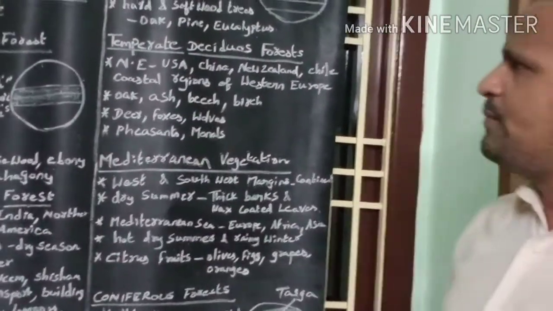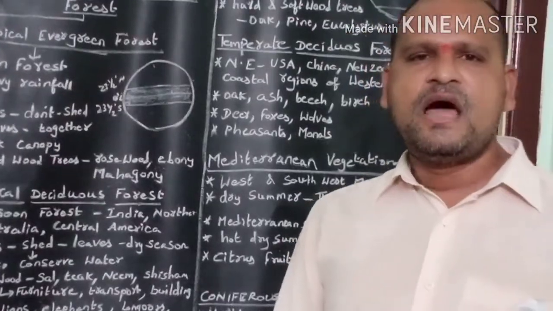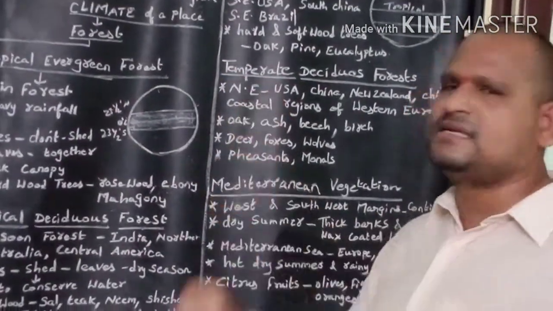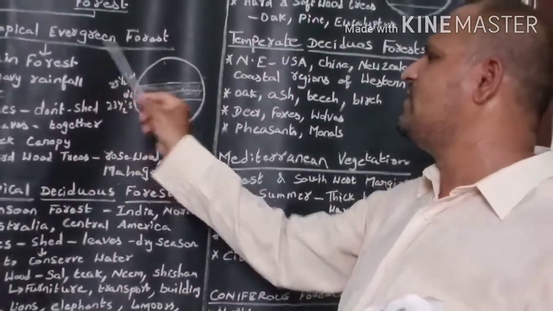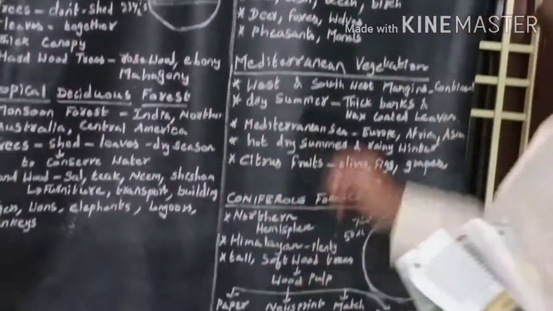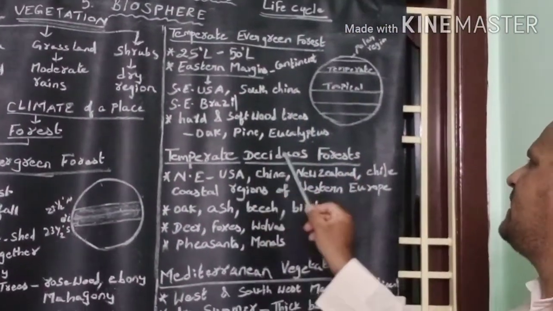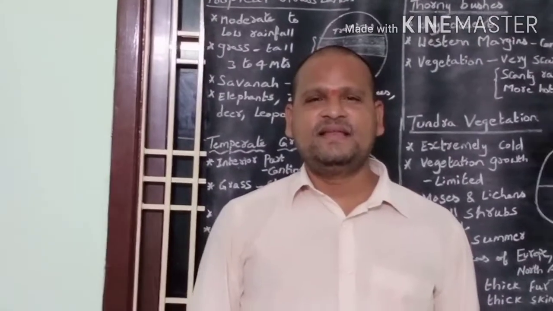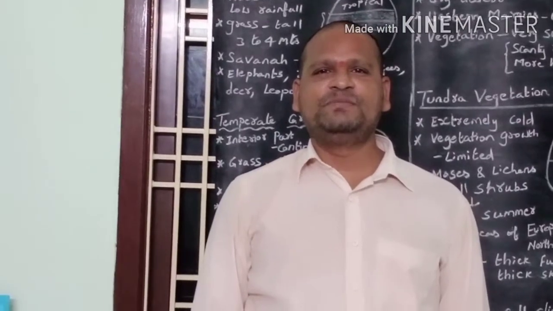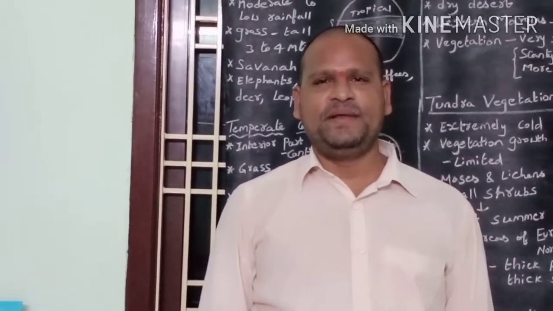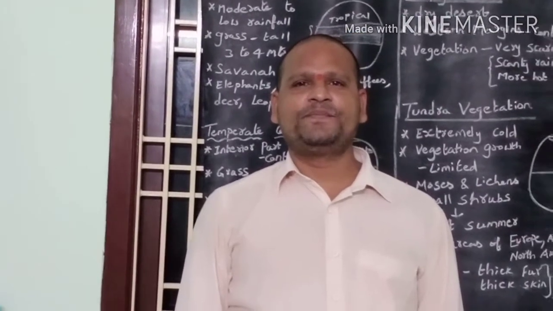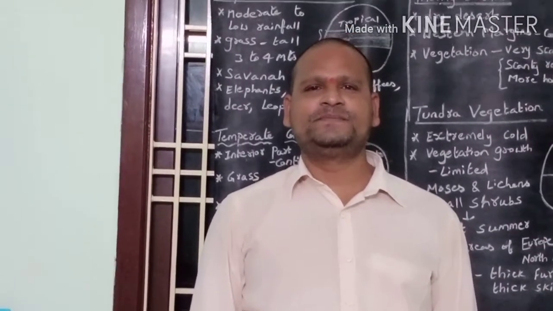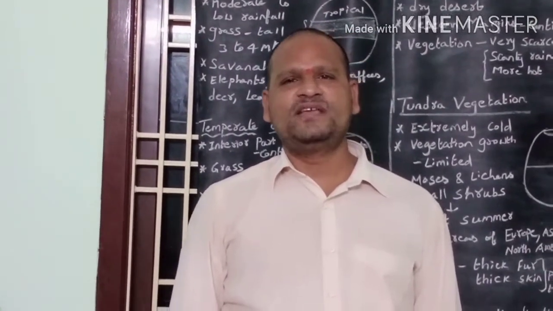Children, so far we discussed the different types of forest divided depending upon the climate of a place: tropical evergreen forest, tropical deciduous forest, temperate evergreen forest, temperate deciduous forest, Mediterranean vegetation and coniferous forest.